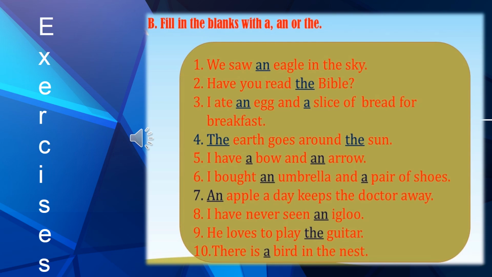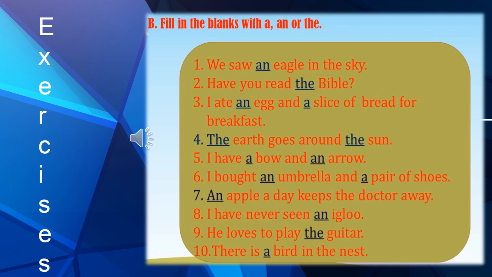Number 3: I ate an egg and a slice of bread for breakfast. Egg starts with E and slice starts with S. So in front of a vowel we have used an, and in front of a consonant we have used a. Number 4: The earth goes around the sun. Earth and sun both are heavenly bodies and we use article the in front of them.